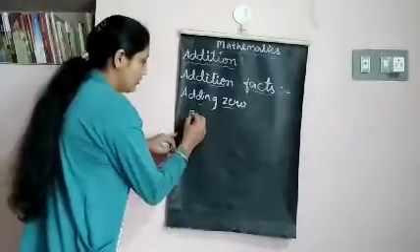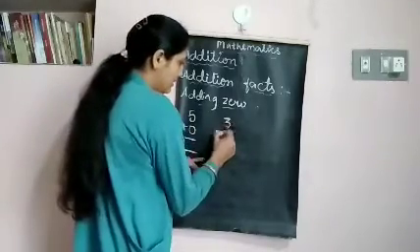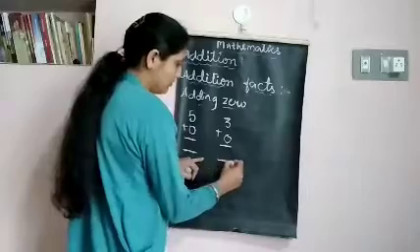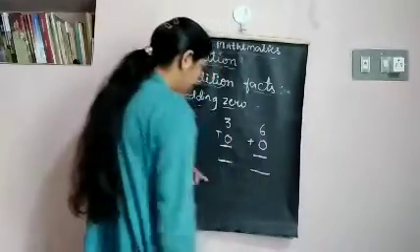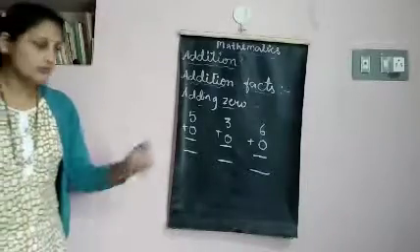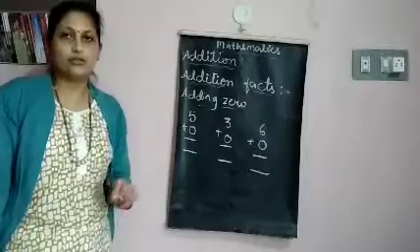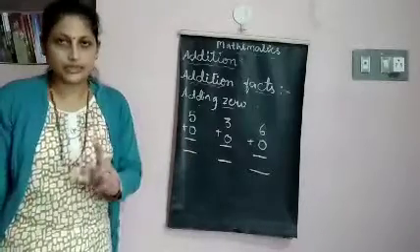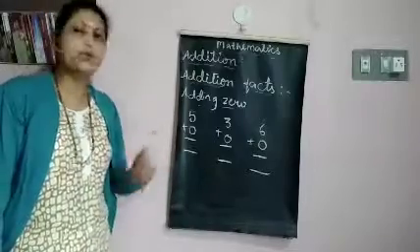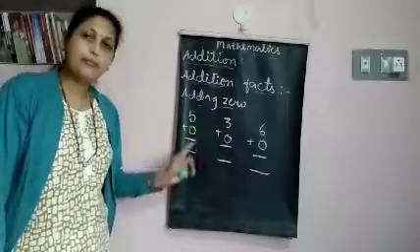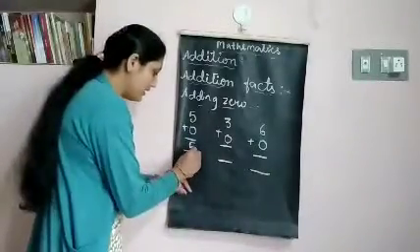So 5 plus 0, 3 plus 0, 6 plus 0. So there is 5 here and you are adding 0 to this number. So you know that 0 means nothing. 0 means we are not adding anything. So when we add 0 to any number, we get the same number. We get 5 itself. 5 plus 0 is 5 itself.